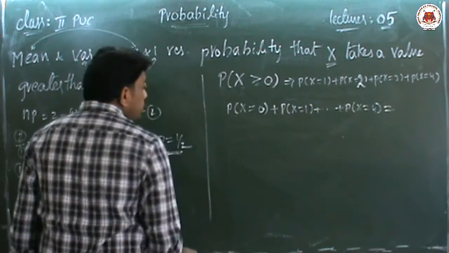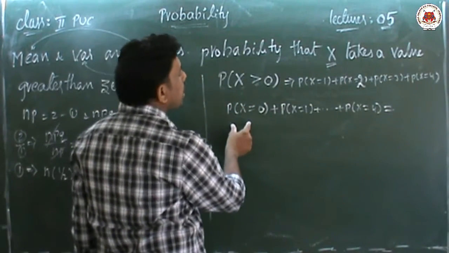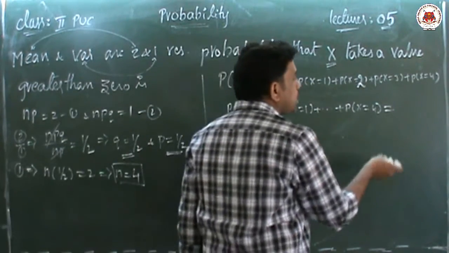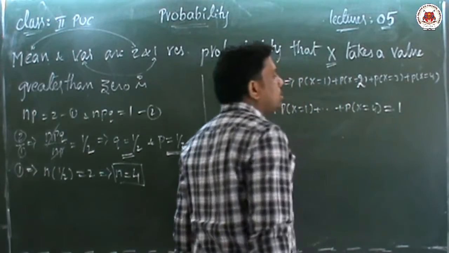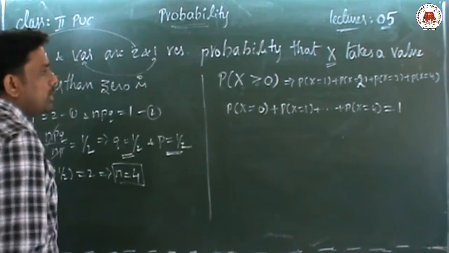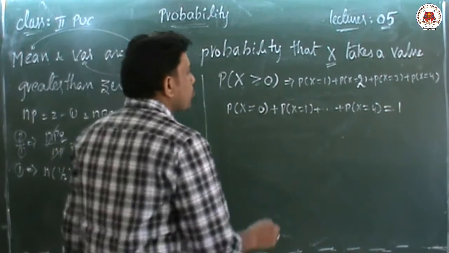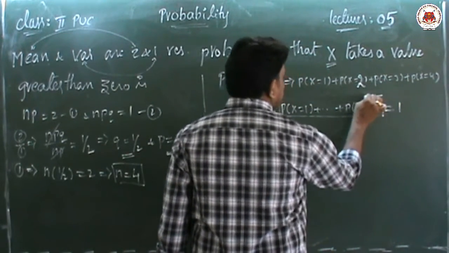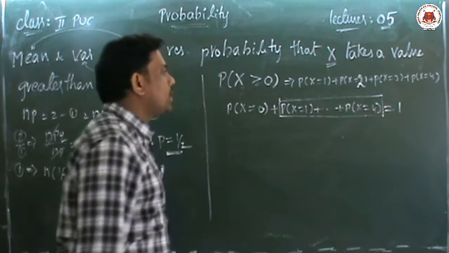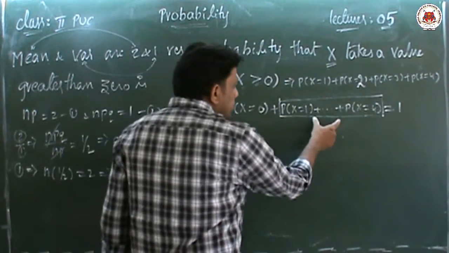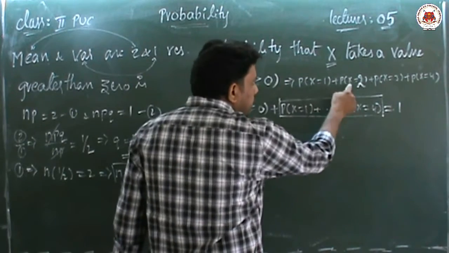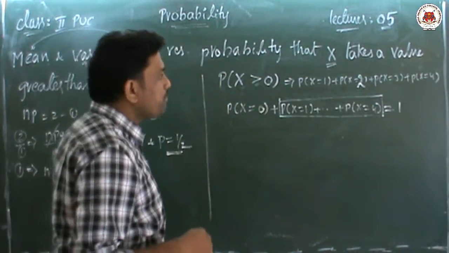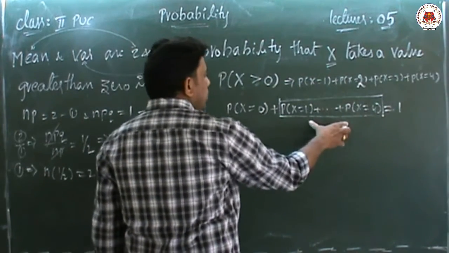So children, always remember the probability of the sum of all the events must be equal to 1. So using this formula, we want the values from P of x equal to 1 to P of x equal to 4. These values we have to find. Finding these 4 unknown values is too difficult. The easy method is this.